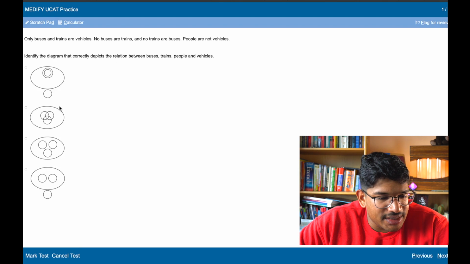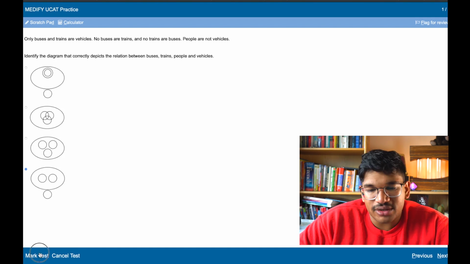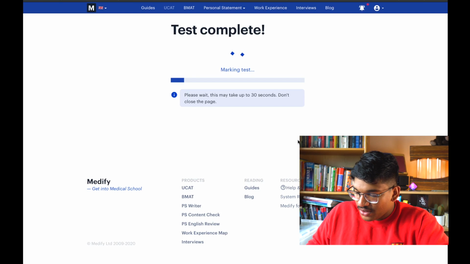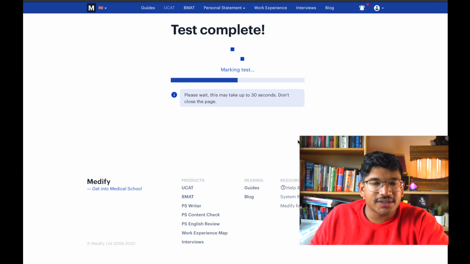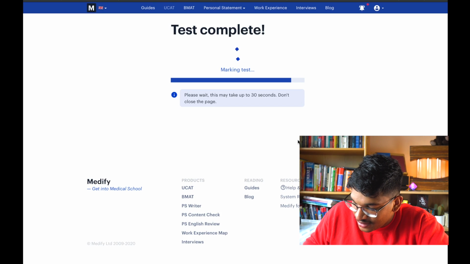So, what I need is this one, because this big Venn diagram is vehicles, and then buses are buses, trains are trains, and people are not vehicles, therefore people come outside of the big Venn diagram. So, that's one way of doing it.